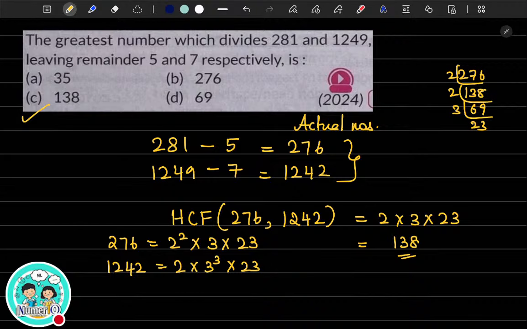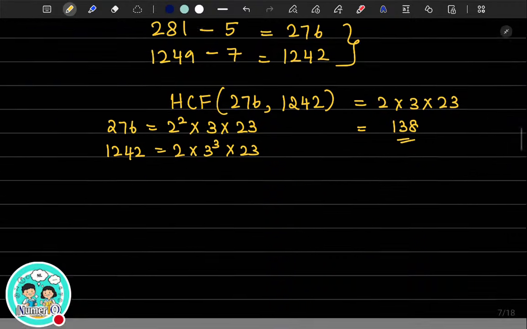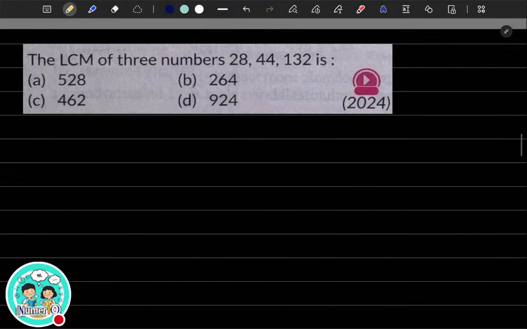138 is the right answer. Very good. It's a good thing to revise. Now, it's one of the easiest problems again. Let me see who does it first. Find the LCM of the three numbers 28, 44 and 132. Quickly do the prime factorization, take the highest power of all the factors, and let me know what's the answer. 28, 44, 132.